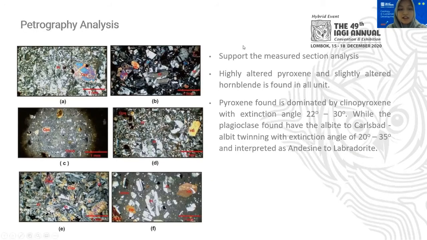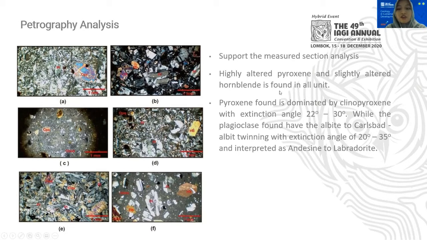And this is the petrographical analysis. We use the petrographical analysis to support the measured section analysis. As we can see, there are several highly altered pyroxenes in almost all of the thin sections, and then slightly altered hornblende. We can see the distinct shape of hornblende here.